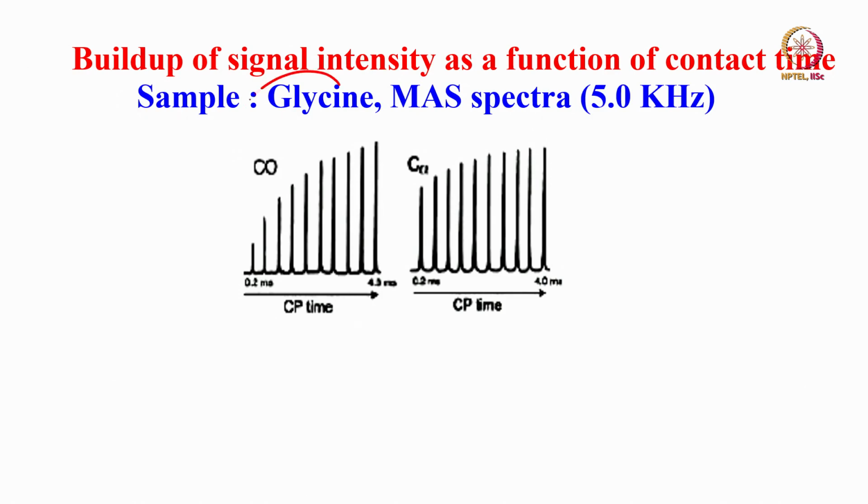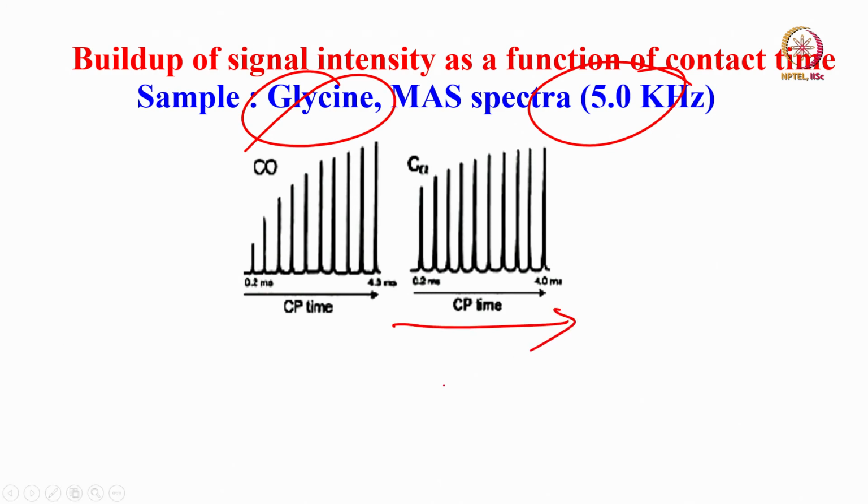So the build-up of signal intensity as a function of contact time: if you look at, for example, glycine magic angle spinning spectra at 5 kilohertz, see how it starts building up as you keep increasing the contact time in milliseconds. Contact times are always in milliseconds. You cannot give a larger time, then you will burn the probe. So let us say 0.2 millisecond, and keep on increasing; you see the signal intensity starts growing like this. This is for C alpha, and it grows like this.